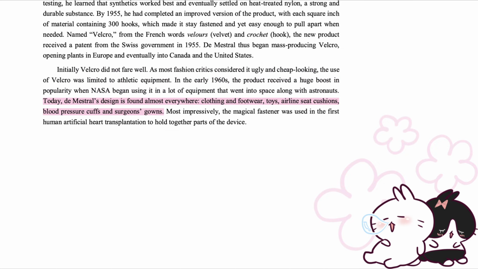Today, de Mestral's design is found almost everywhere: clothing and footwear, toys, airline seat cushions, blood pressure cuffs and surgeons' gowns. Most impressively, the magical fastener was used in the first human artificial heart transplantation to hold together parts of the device.